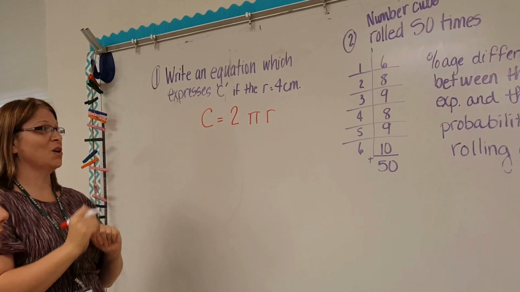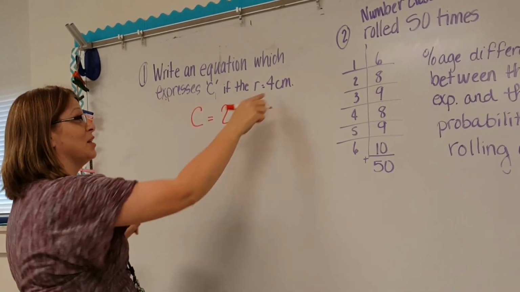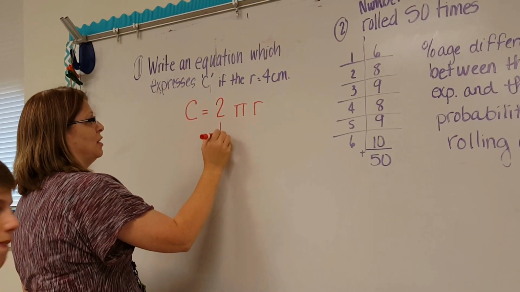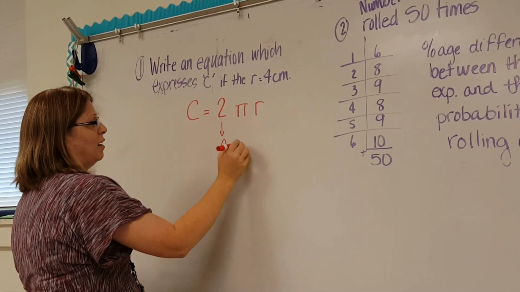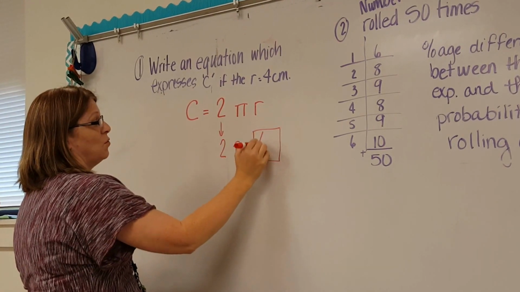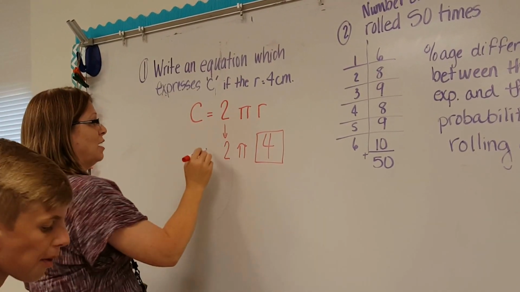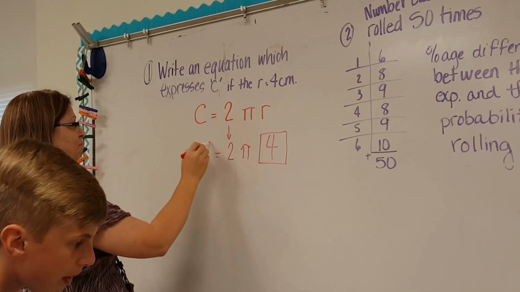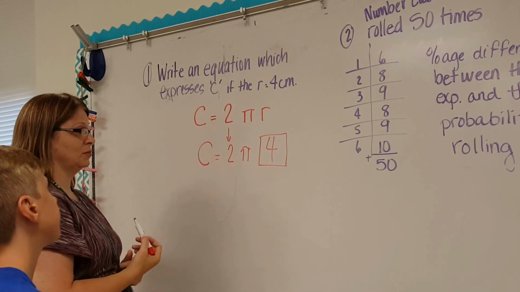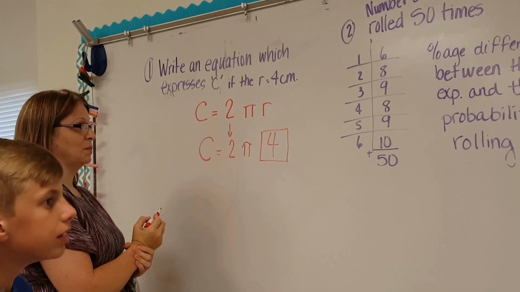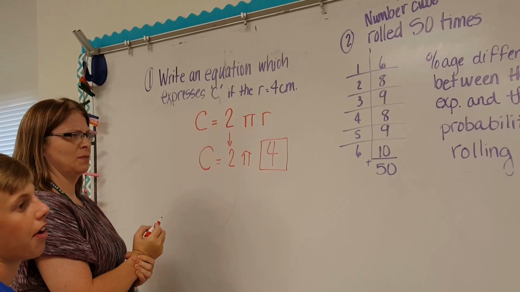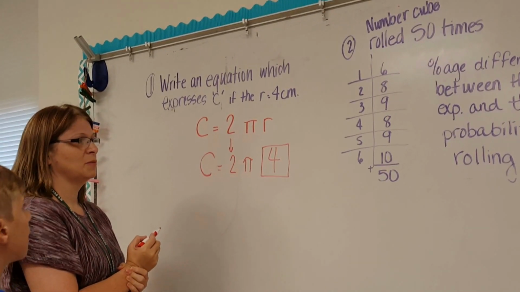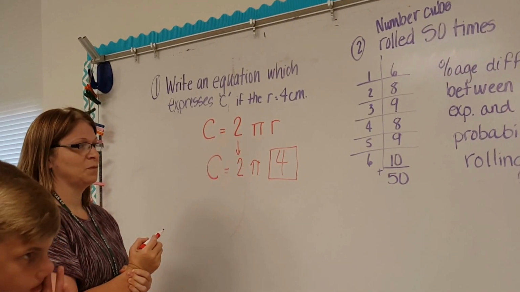4. Okay, so if we rewrite this with 4 as our radius, then we would bring this down to pi and a 4 instead of the r. Okay. So can we simplify this in any way? Yes. We sure can. What would we write? We would write 4 times 4 equals 16, times 2 would be 32. How come you're multiplying times 4? Because it's the 4 times itself.